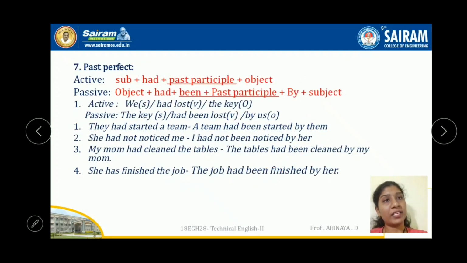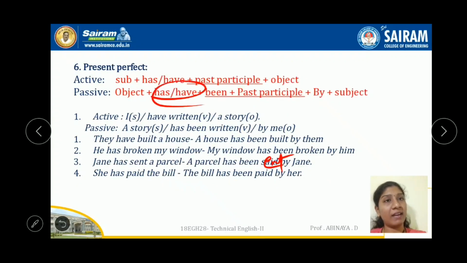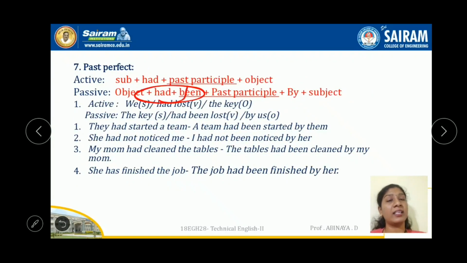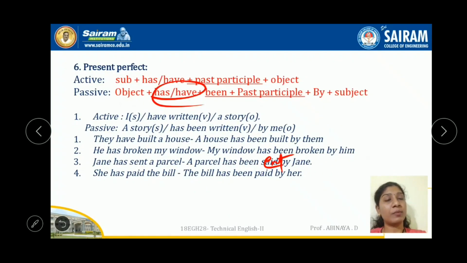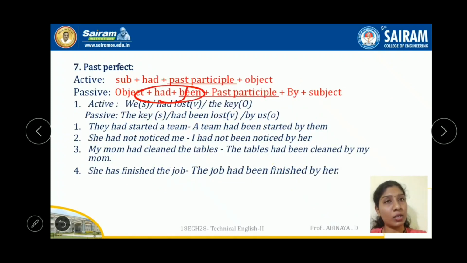Next, past perfect tense, nothing but the same. This has and have here, we are using this had here. If it is present, if singular, we use has, and plural, we use have. In past tense, either it is singular or plural, go for this had only. Okay, see for example, the rest and all are the same changes.